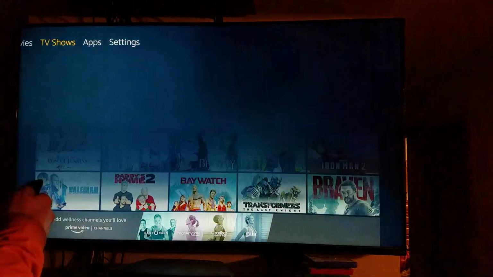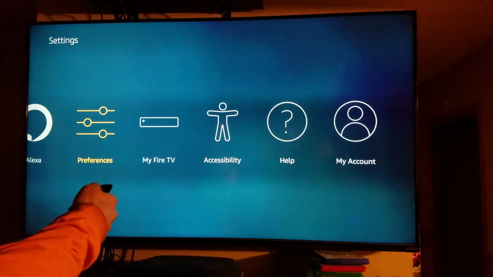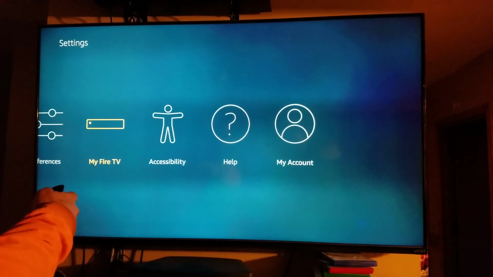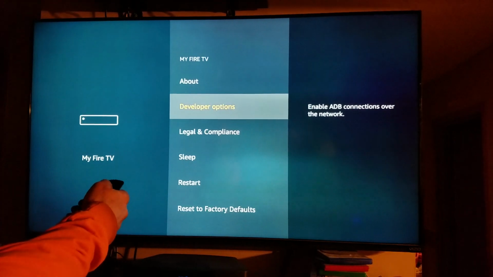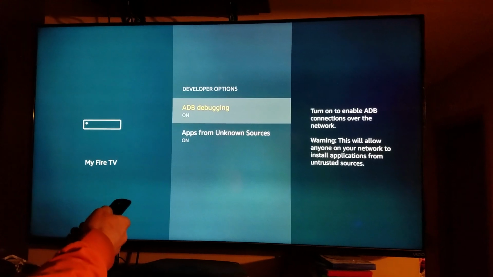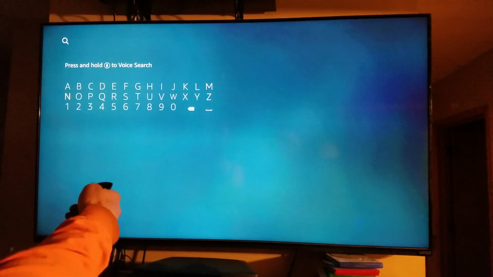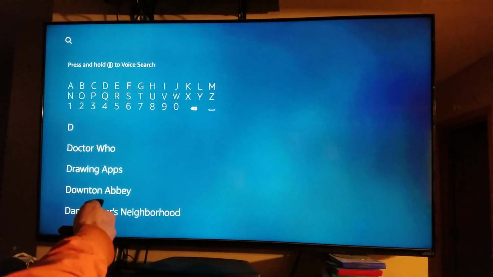You go to your settings, click down, go to My Fire TV or say My Device, Developer Options. Make sure both those are on. Go back home, then scroll to the left, then type in Downloader.